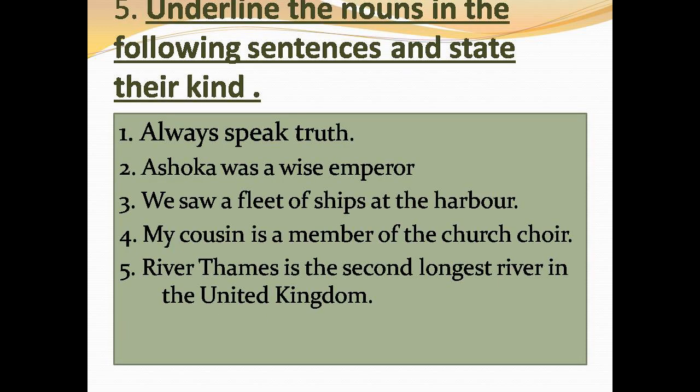Children, in the first 4 exercises, we learned common noun, proper noun, collective noun, and abstract noun. Now we have all these 4 kinds of nouns together in these sentences. Here the question says, underline the nouns in the following sentences and state their kind. We have to underline nouns and we have to write what kind of nouns they are. Number 1 is